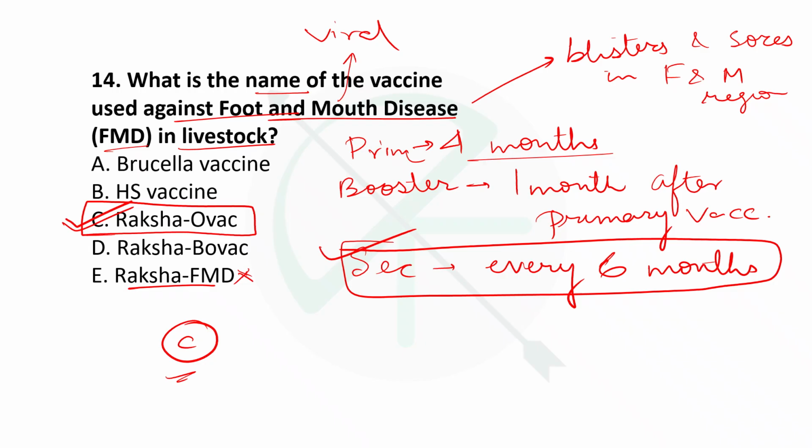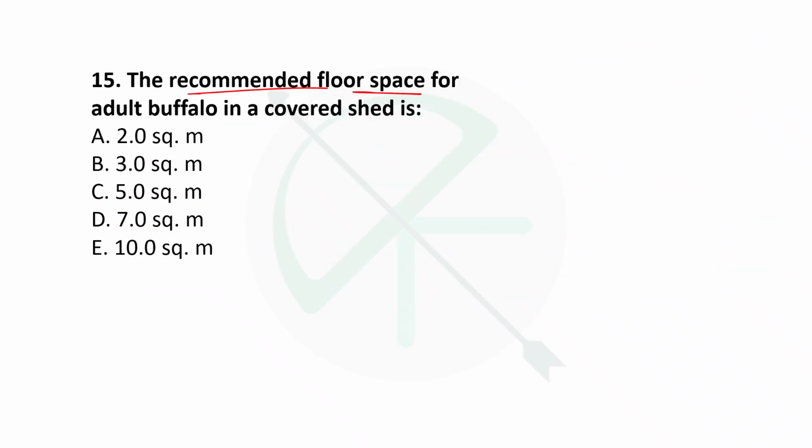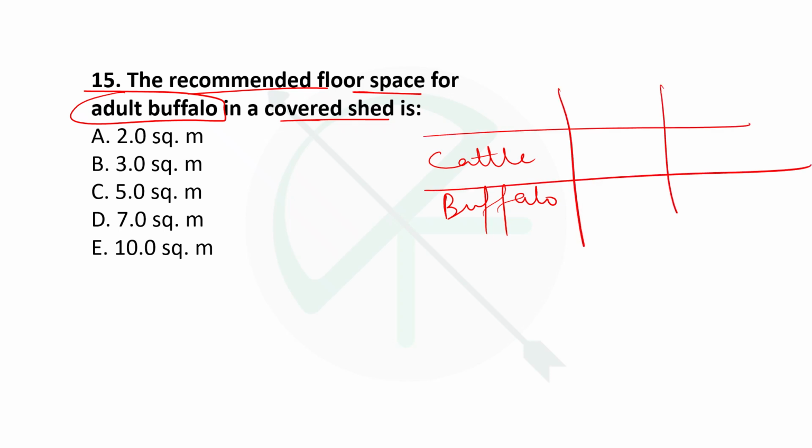Okay, next: the recommended floor space of an adult buffalo in a covered shed is. So here remember this one, I'll just make a table for you: cattle, buffalo, under two conditions. First is covered area, and the question asks about the covered shed of buffalo, and this is for open area. All are in square meters. For cattle, 3.5 meter square is required.